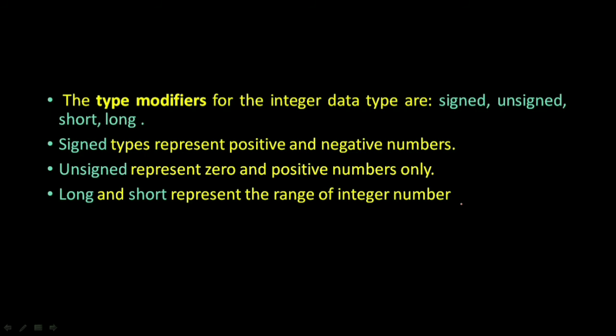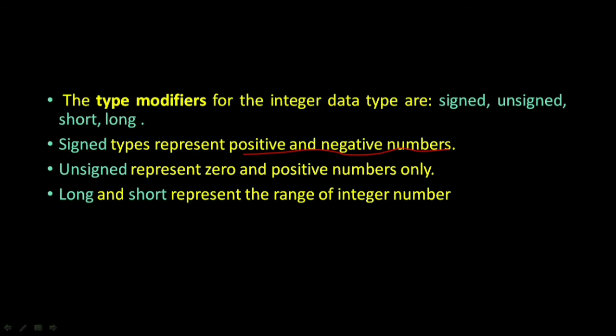Signed data types represent positive and negative numbers, right? You mind it. Signed type represents positive and negative numbers only. Unsigned represents zero and positive numbers only, right?